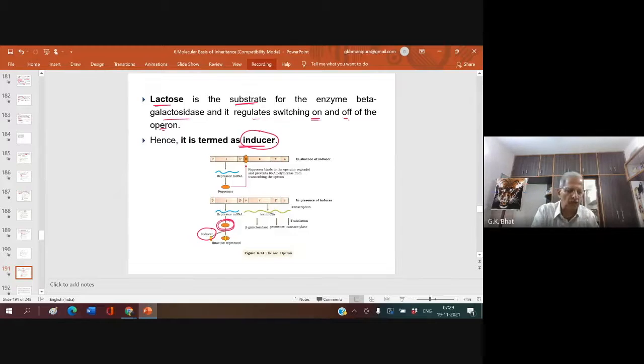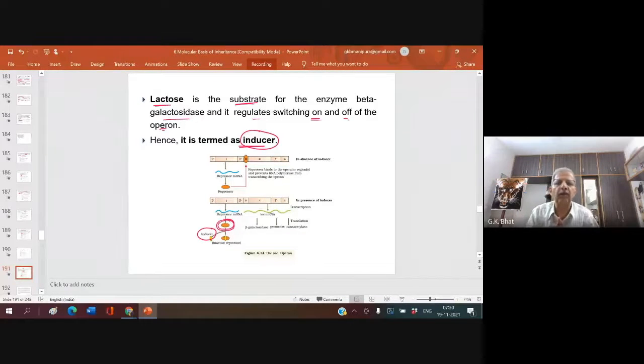Now the repressor is helpless. Otherwise, the repressor's function is going to the operator gene and making the lac operon non-functional.